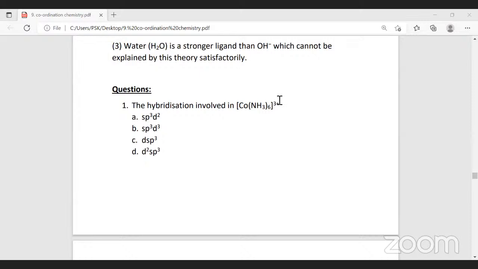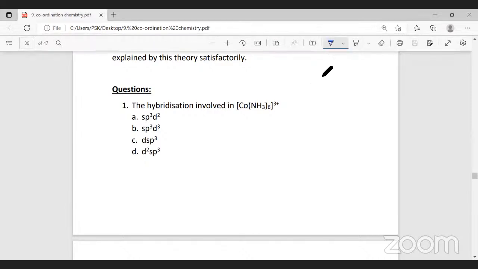So we learned yesterday, day before yesterday, crystal field theory, and valence bond theory, predicting the structures. Now, crystal field theory also we learned postulates. What are the postulates of crystal field theory? The first postulate is that the bonding between the metal and the ligand is completely electrostatic or ionic.